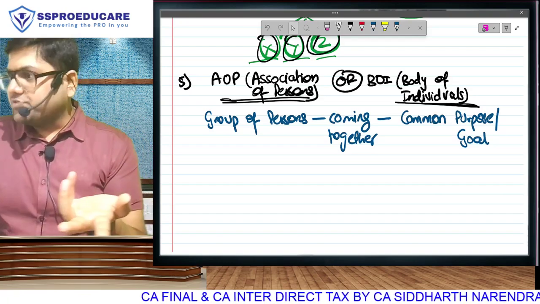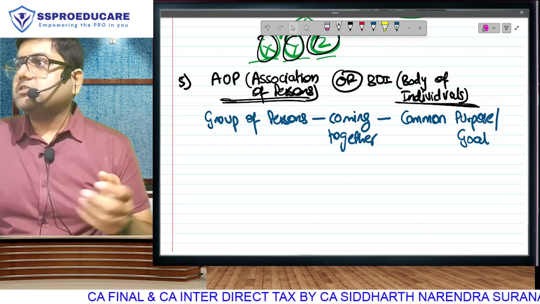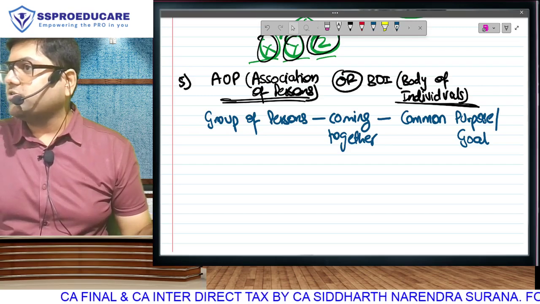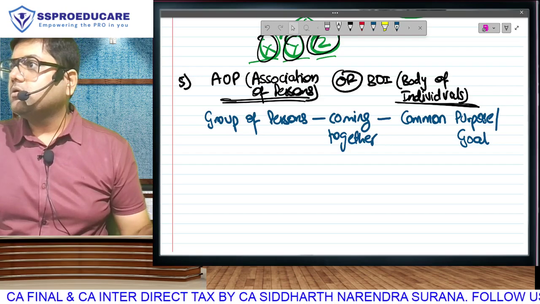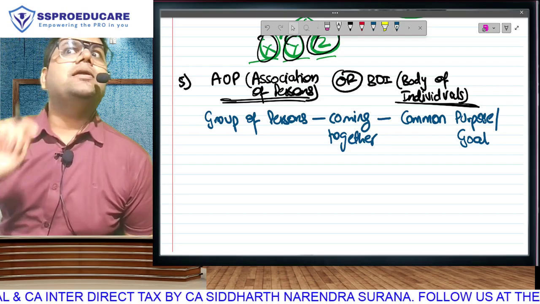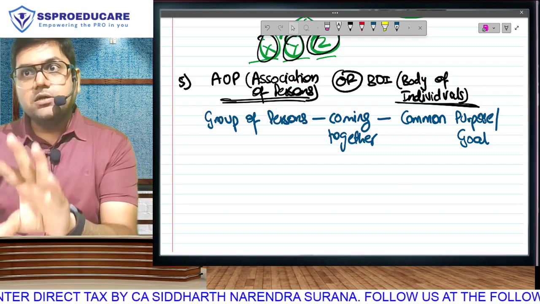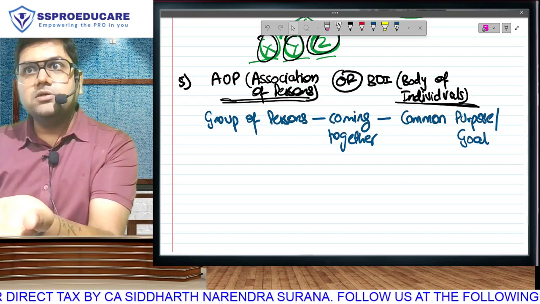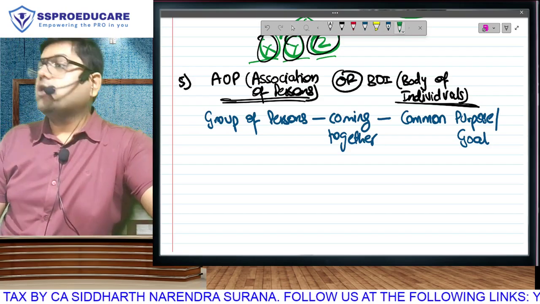What is a partnership? You've studied the Partnership Act in law. Partnership is the relationship between two or more persons who have agreed to share the profits of a business carried on by all or any one of them acting for all. Section 4. But then how is this different? Their motto primarily is not profit. Incidental profits will take place, and you have to pay tax if they have taken place. But their main motto is a common purpose or goal.